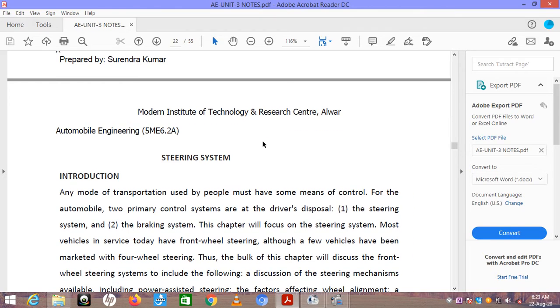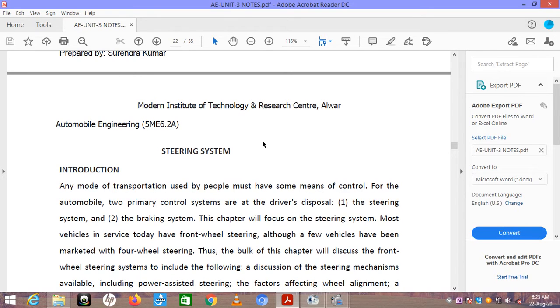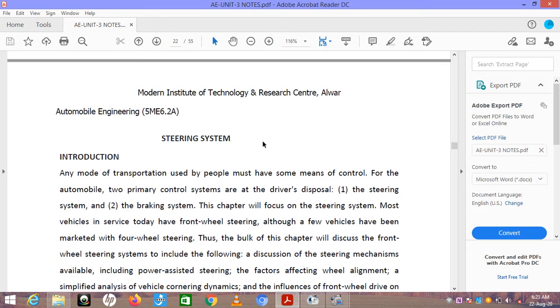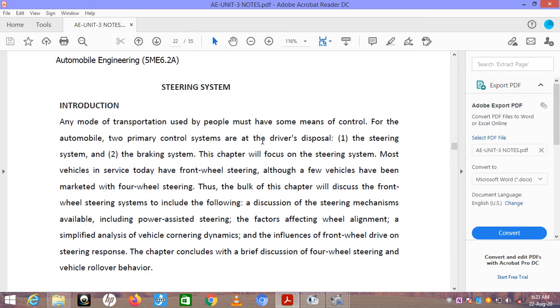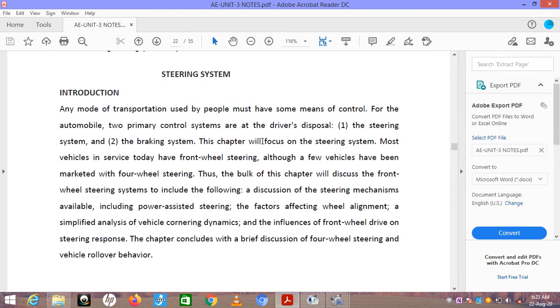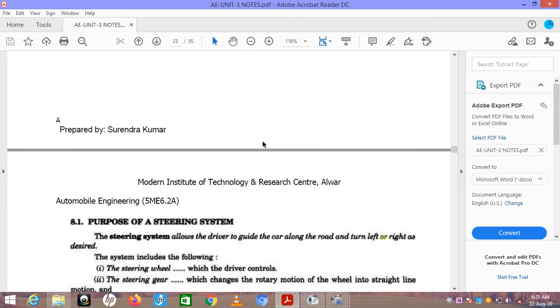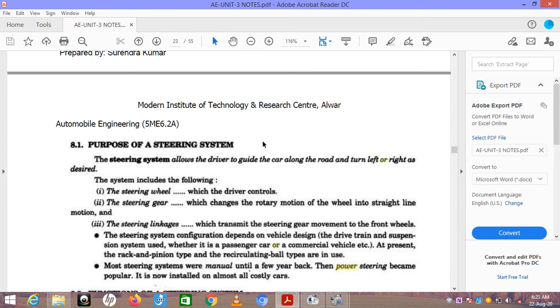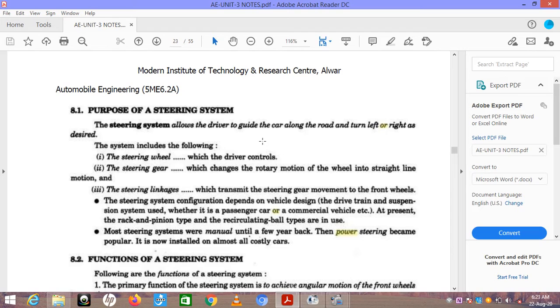In this topic we will discuss only the steering system, and we know that the steering is used to control or to turn a vehicle in a particular direction. Purpose of the steering system: the steering system allows the driver to guide the car along the road and turn left or right as desired.